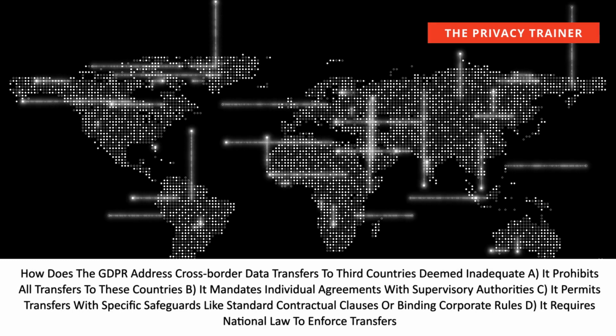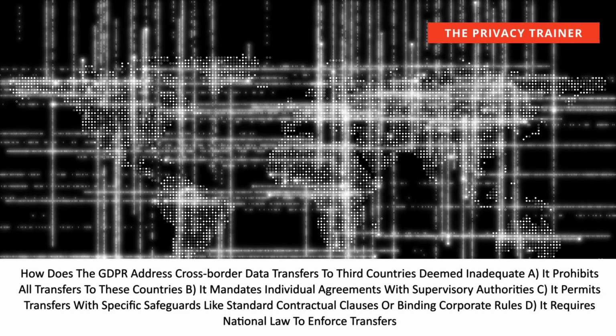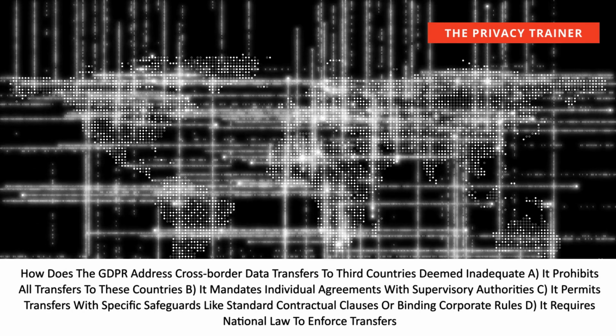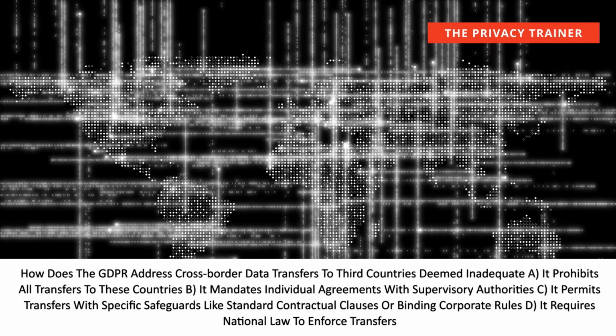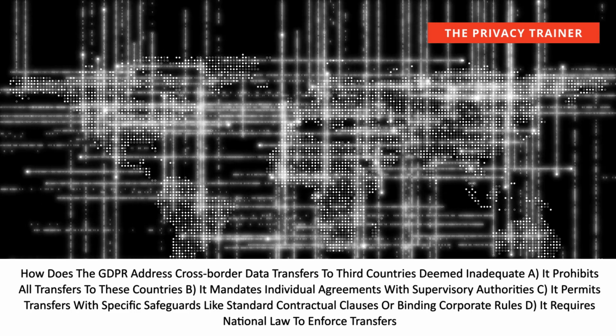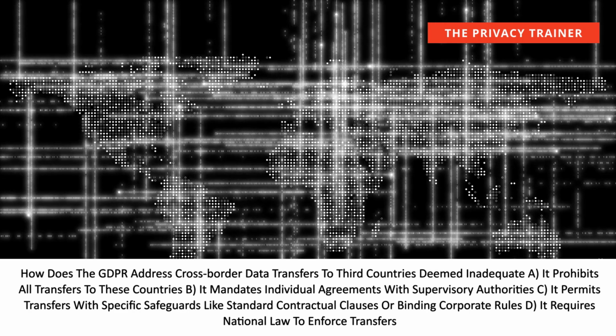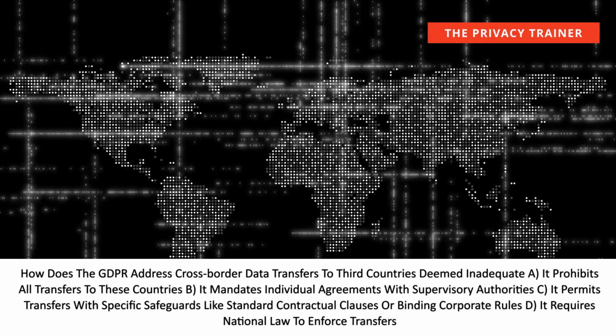How does the GDPR address cross-border data transfers to third countries deemed inadequate? A. It prohibits all transfers to these countries. B. It mandates individual agreements with supervisory authorities. C. It permits transfers with specific safeguards like standard contractual clauses or binding corporate rules. D. It requires national law to enforce transfers.